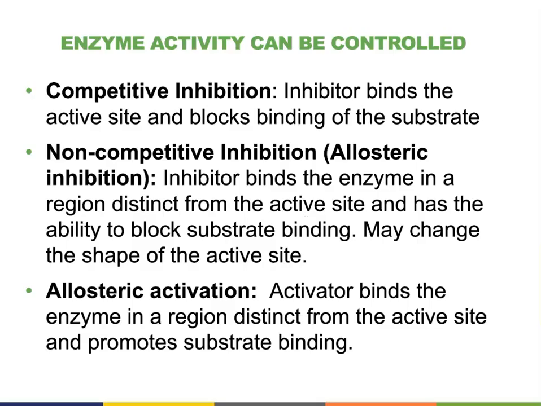The binding causes the enzyme to change its shape or structure. The change of shape blocks the binding of the substrate. The enzyme can be activated too. The activator binds the enzyme in a region distinct from the active site and promotes the substrate binding.